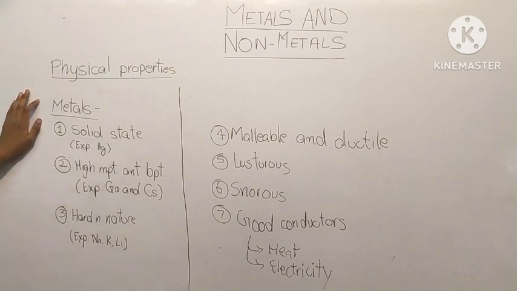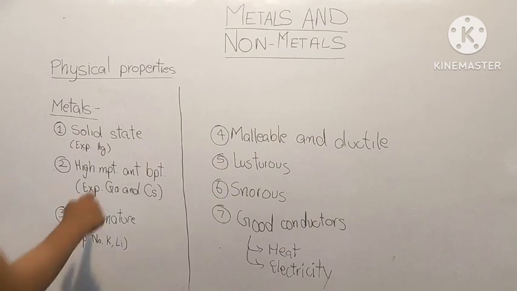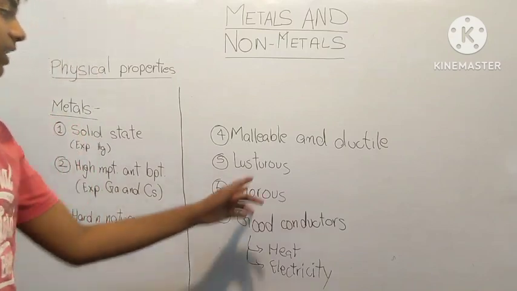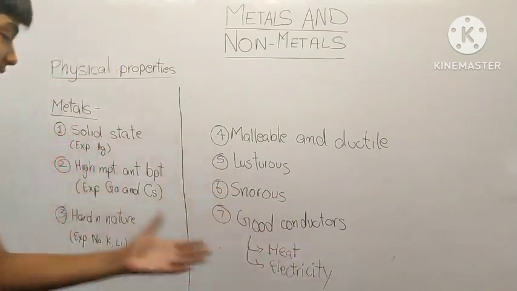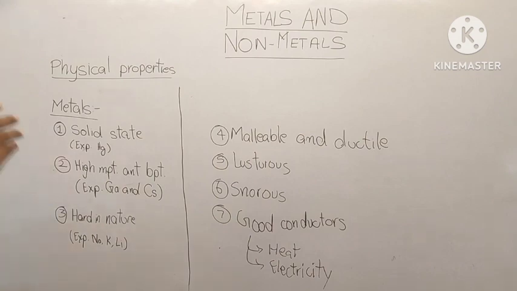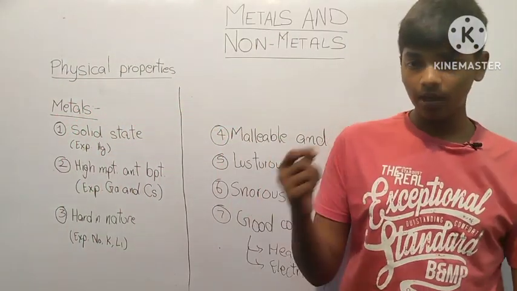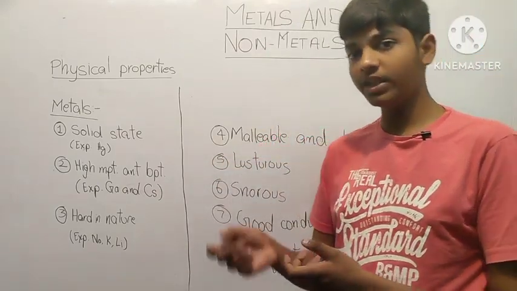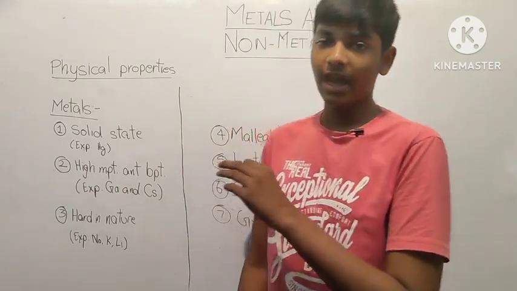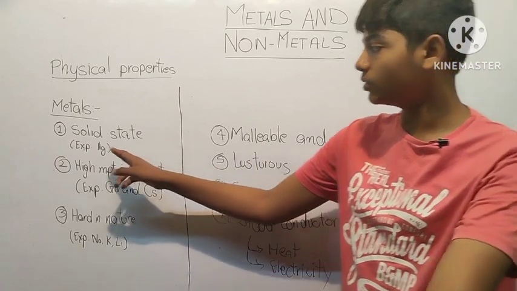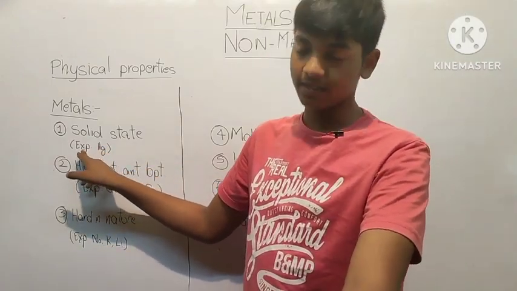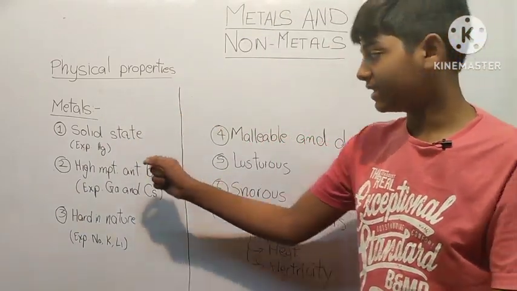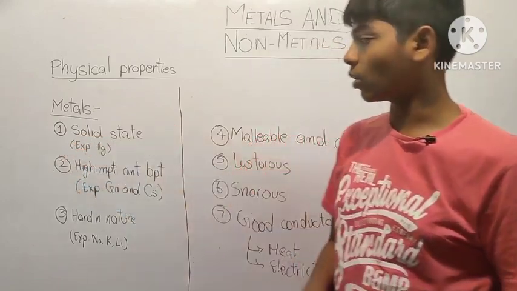So physical properties of metals include its state, its melting point and boiling point (MP and BP stand for melting point and boiling point), its nature, its malleability and ductility, lustrousness, sonorousness, good conductors, etc. Let's start off with solid state. Metals are generally solid in state at room temperature. We say usually because there are exceptions in almost every statement of chemistry. This includes the exception Hg, which is mercury. Mercury is liquid at room temperature and it is the exception to the property of solid state of metals.